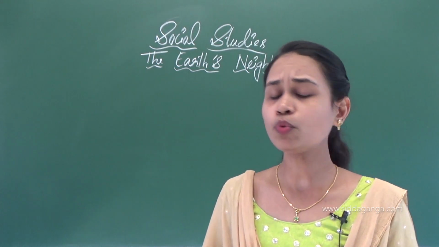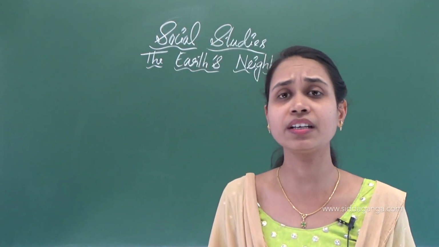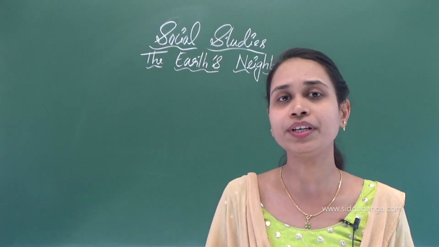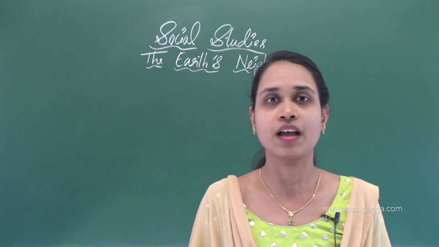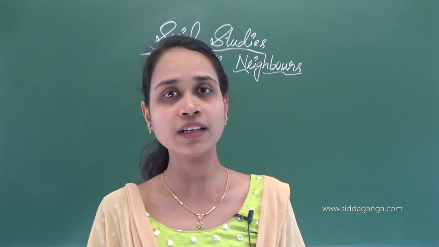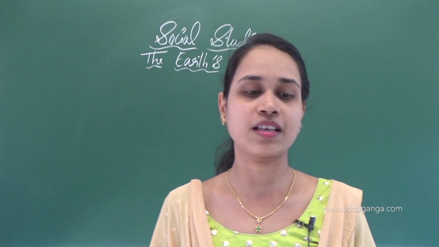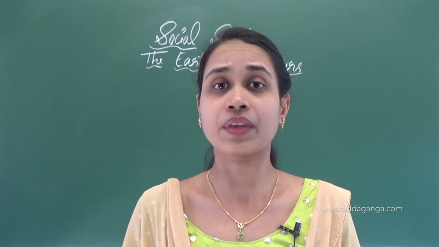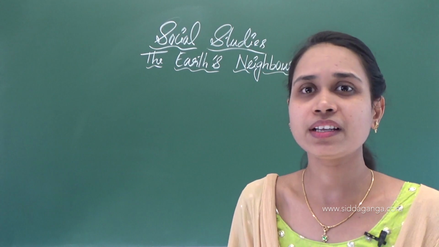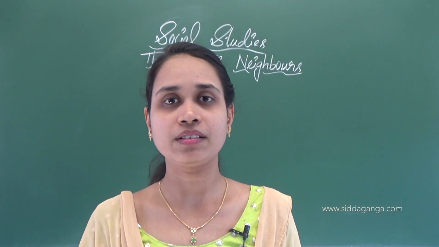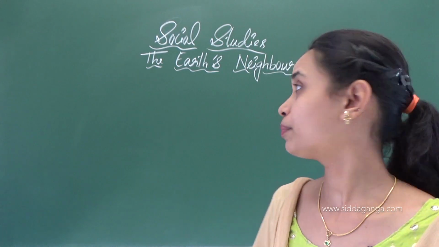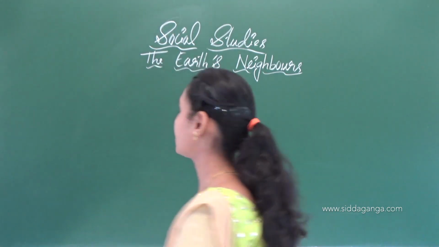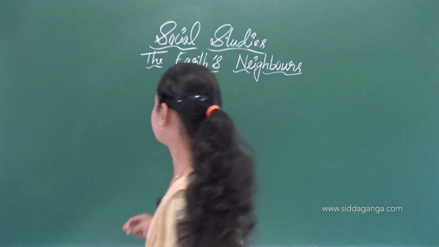The moon and the stars are seen at night. We can see the moon and stars at night time, isn't it? In daytime we can see the sun, but in night time we can see the moon and stars. Yes or no? Yes. So we can clearly say that the sun and the moon are the neighbors of the earth. First, we are going to learn about the sun.